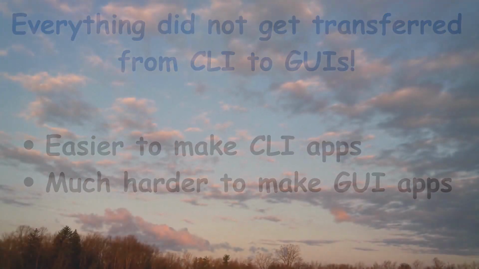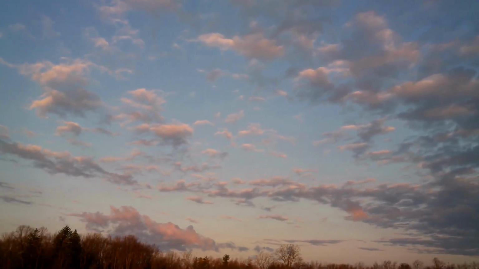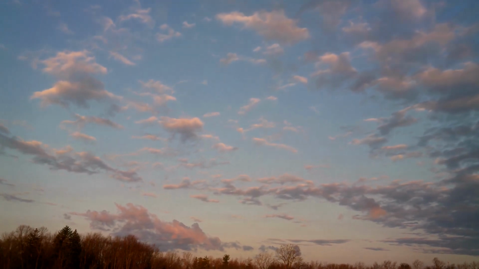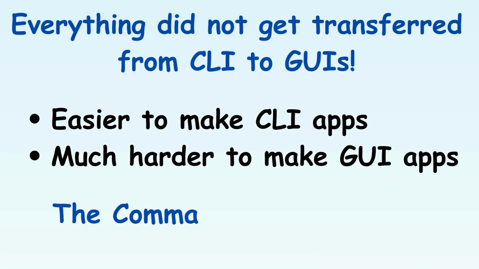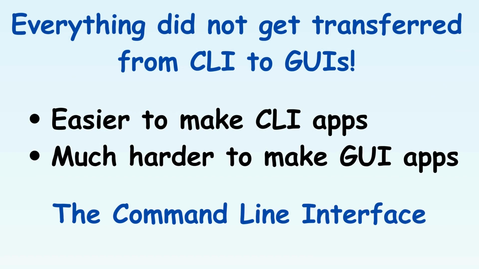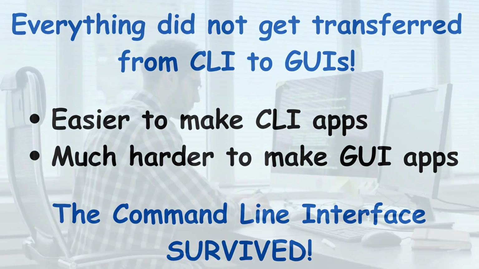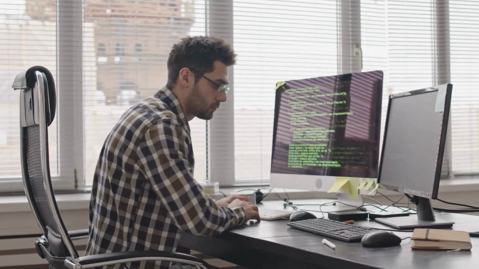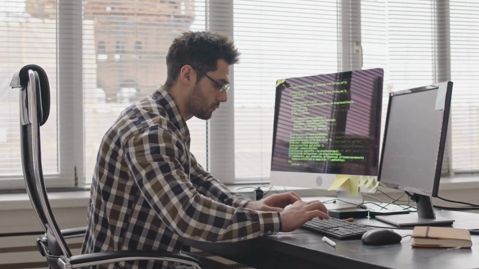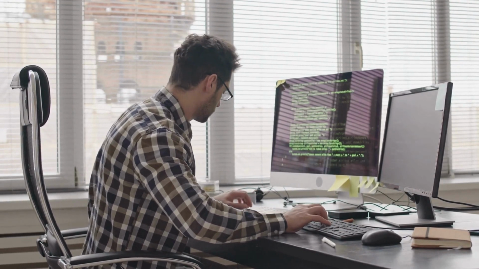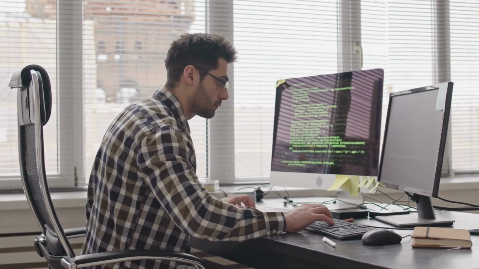Also, there is this peace that you will feel while working on the command line, which you won't feel when working with a GUI. Due to these reasons, the command line interface still survives to this day. But instead of being the only way to interact with the computer, it became the way the power users or professionals interact with the computer.